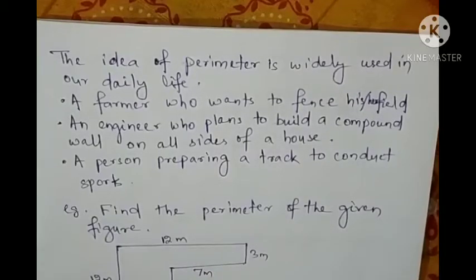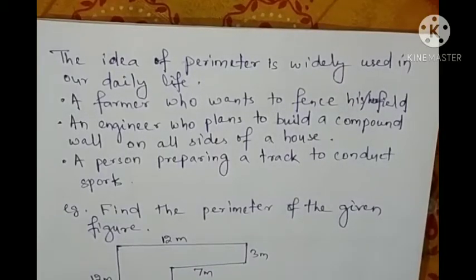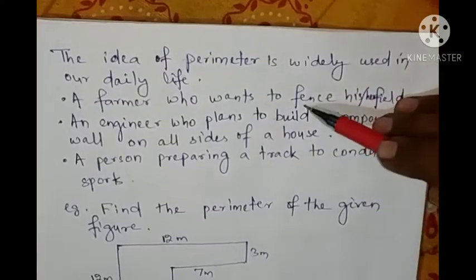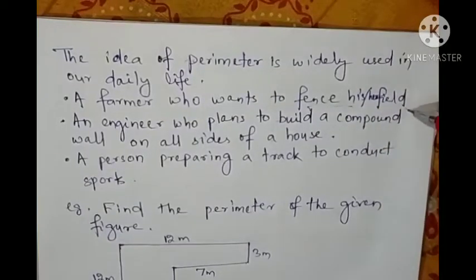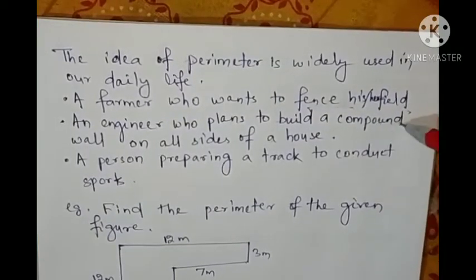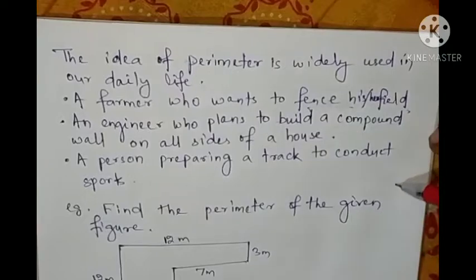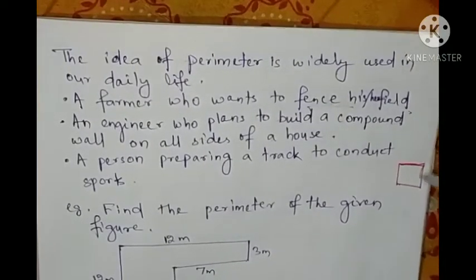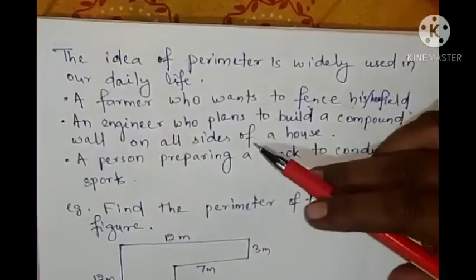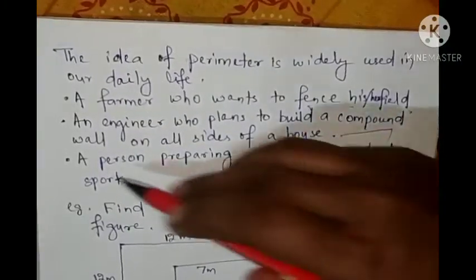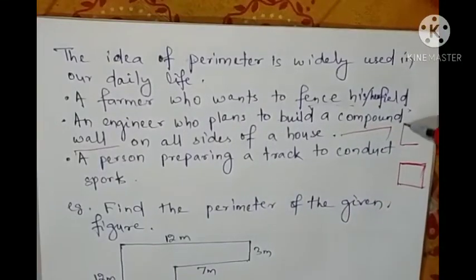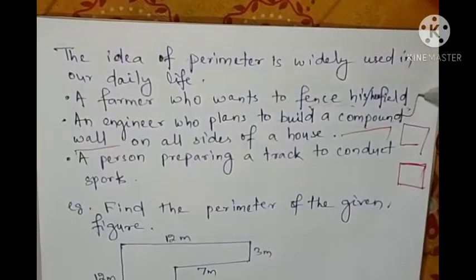So the idea of perimeter is widely used in our daily life, like I have given the example of a boundary wall. A farmer who wants to fence his or her field, the vegetable field or corn field. An engineer who plans to build a compound wall on all sides of a house, that is a compound wall.